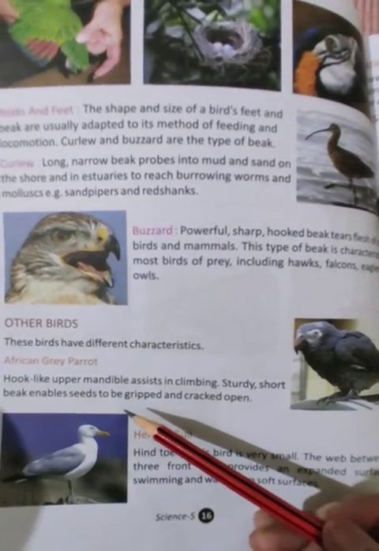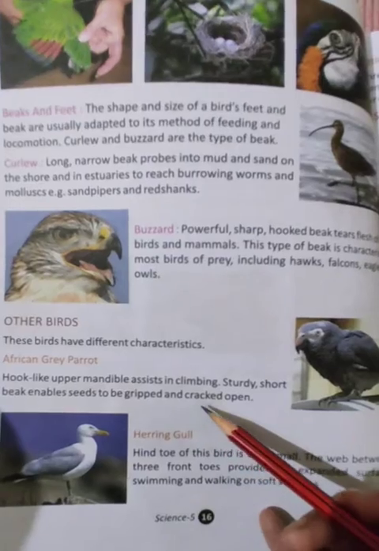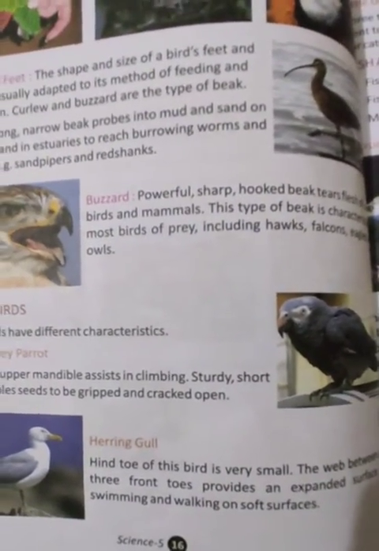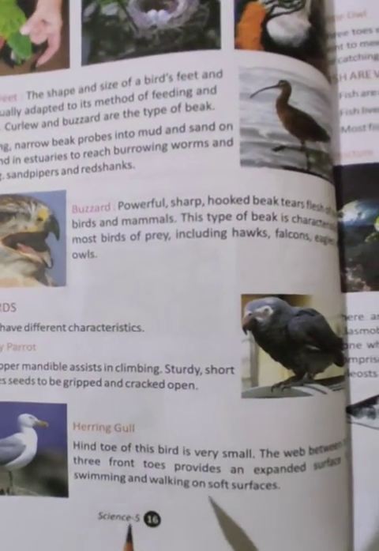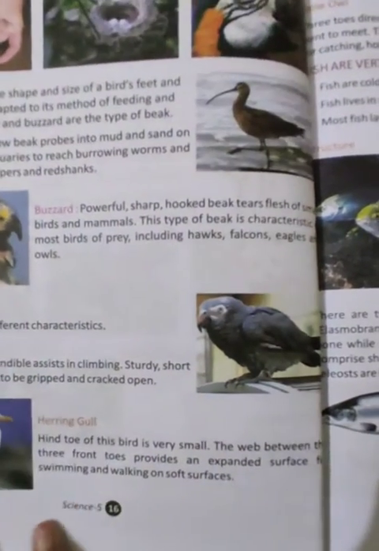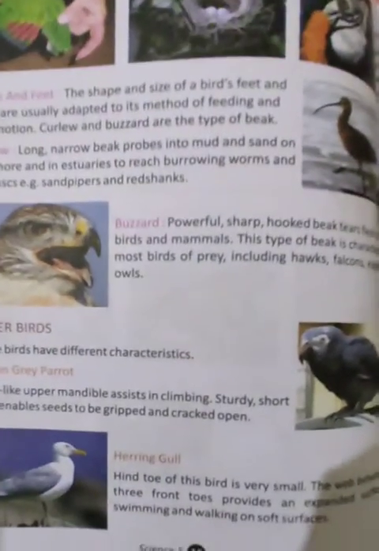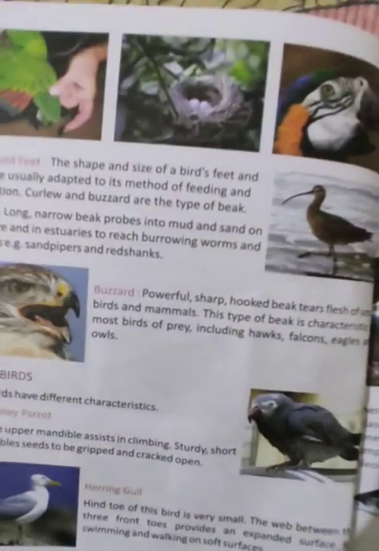Short beak enables the bird to grip seeds and crack them open. Say they have short beak. Herring gull: the hind toe of the bird is very small. They have webbed feet. Some birds have webbed feet. Why? So that they can swim in the water easily.